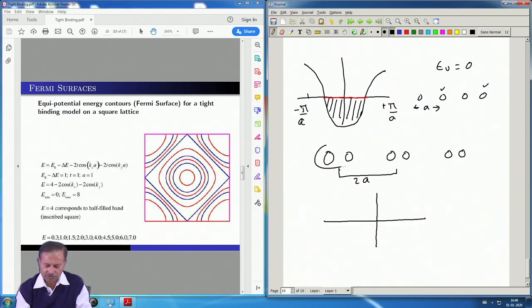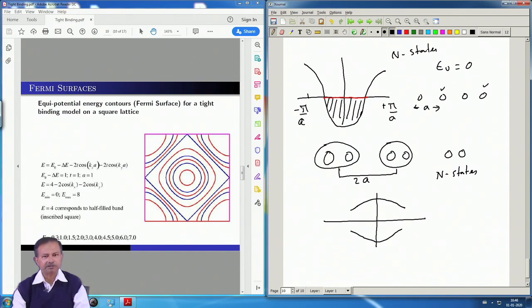In this situation, with 2 atoms per unit cell, this band is going to change to 2 bands like this. And remember how many states we had here? We had n states. How many states will we have here? We will still have n states, because the number of orbitals has not changed. n is still the number of orbitals.